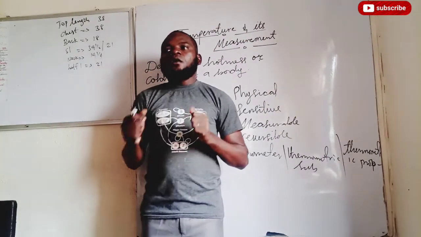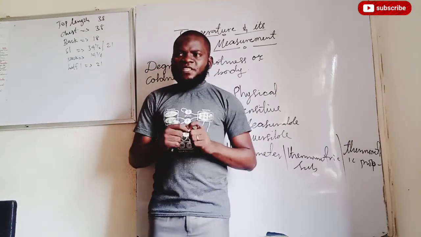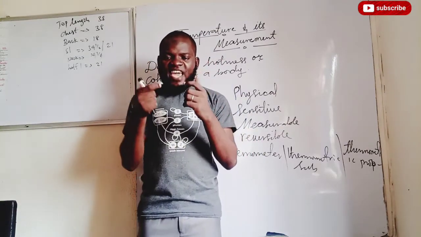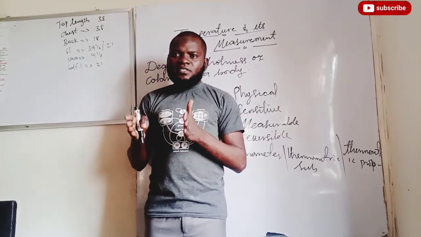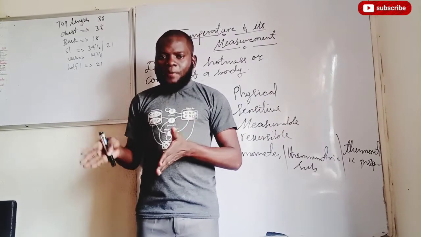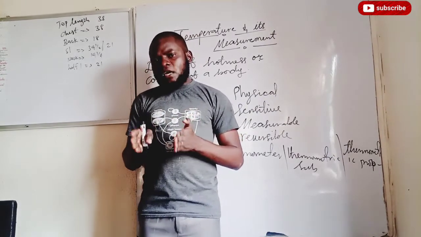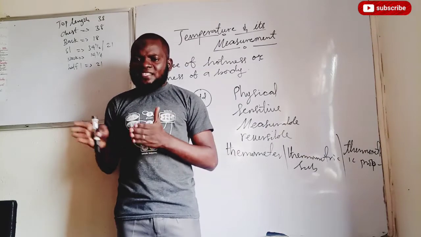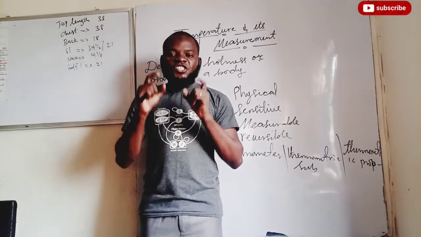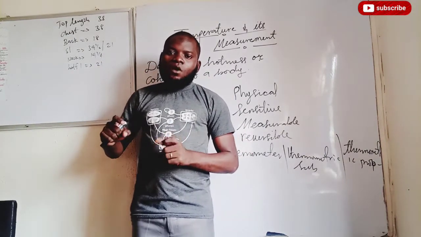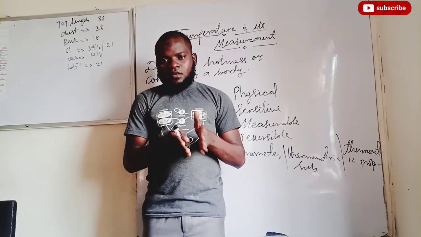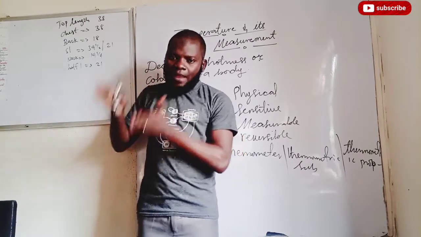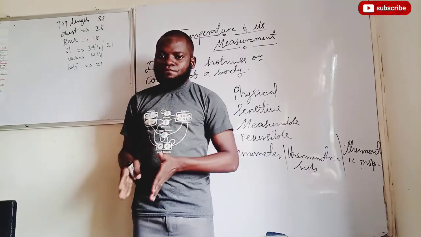Are we together now? Good. If that should be the case, then we can talk about its thermometric property now. The thermometric property of a constant volume gas thermometer is the change in pressure of gas with a change in temperature at a constant volume.